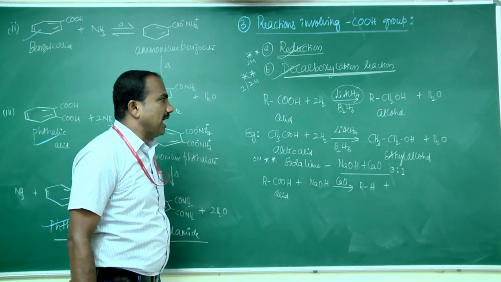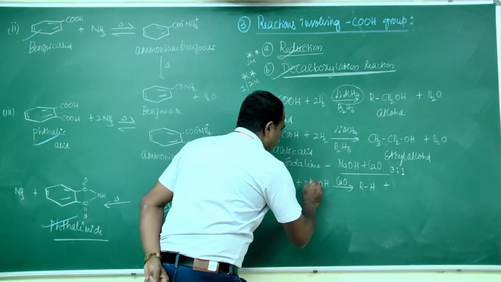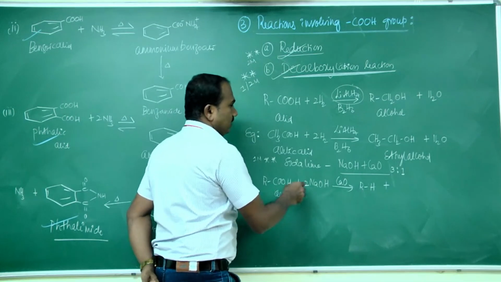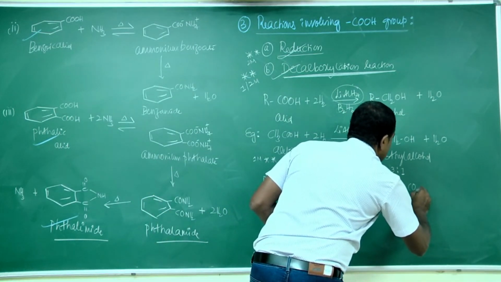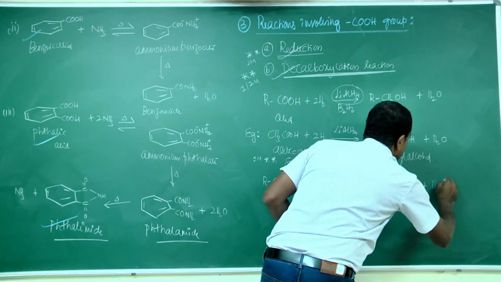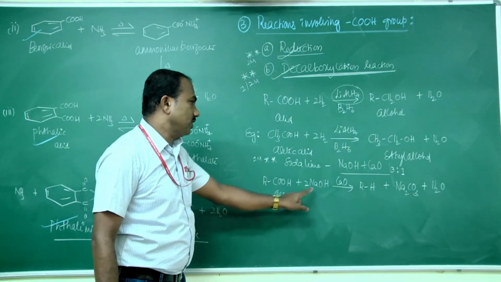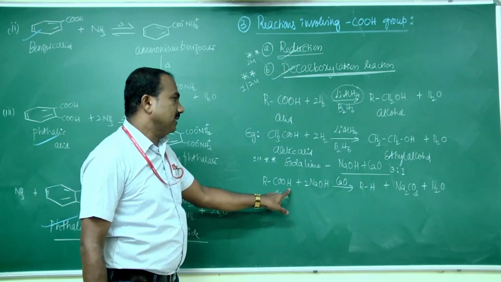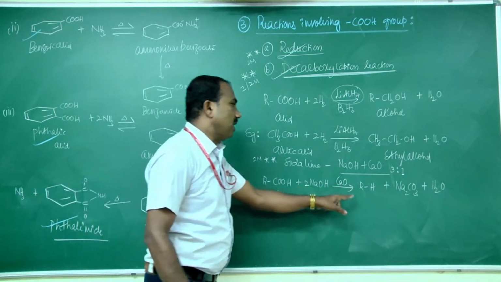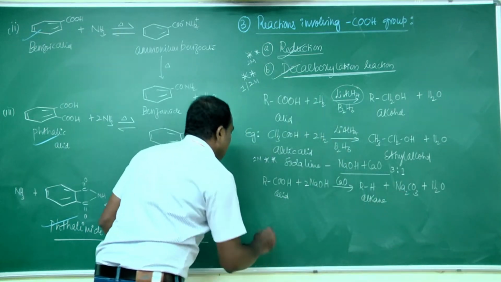That reaction is called the decarboxylation reaction. Therefore sodium hydroxide gives Na2CO3 plus H2O, and R combines with H, that is RH. This is a hydrocarbon or alkane.